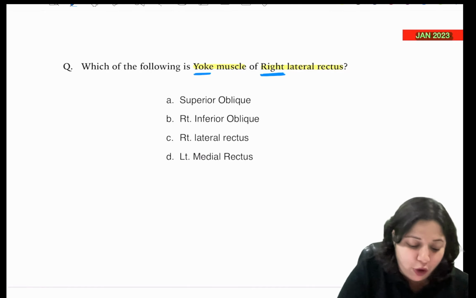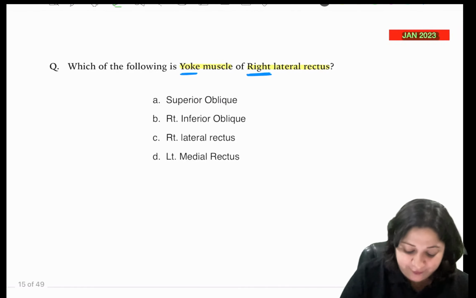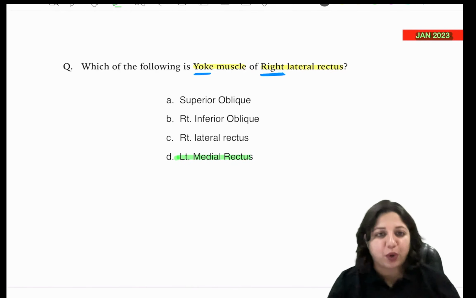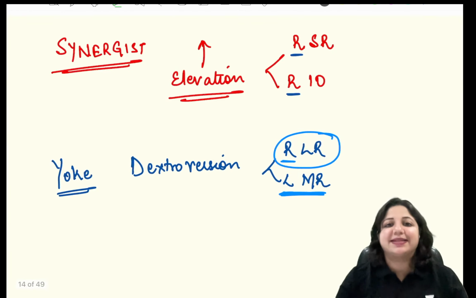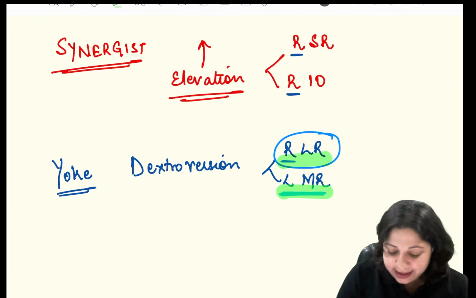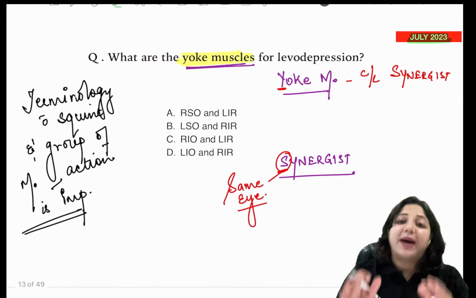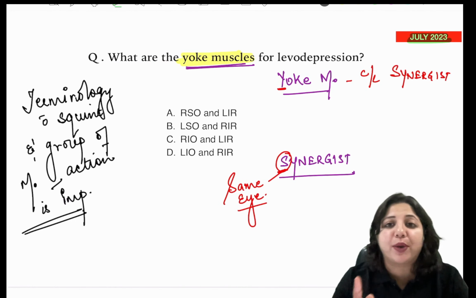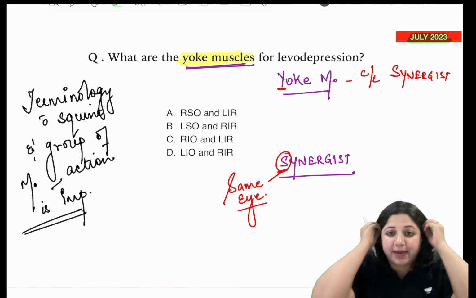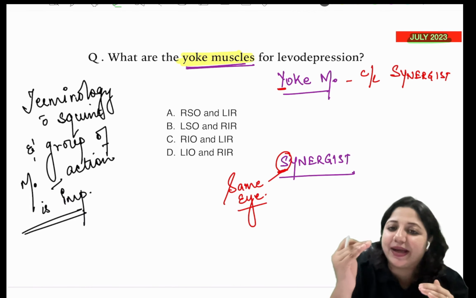The only option here which was from the left eye is left medial rectus. And this is exactly what we have discussed: right lateral rectus, left medial rectus. But when the yoke muscle question came again after 6 months, it was at a little higher level.